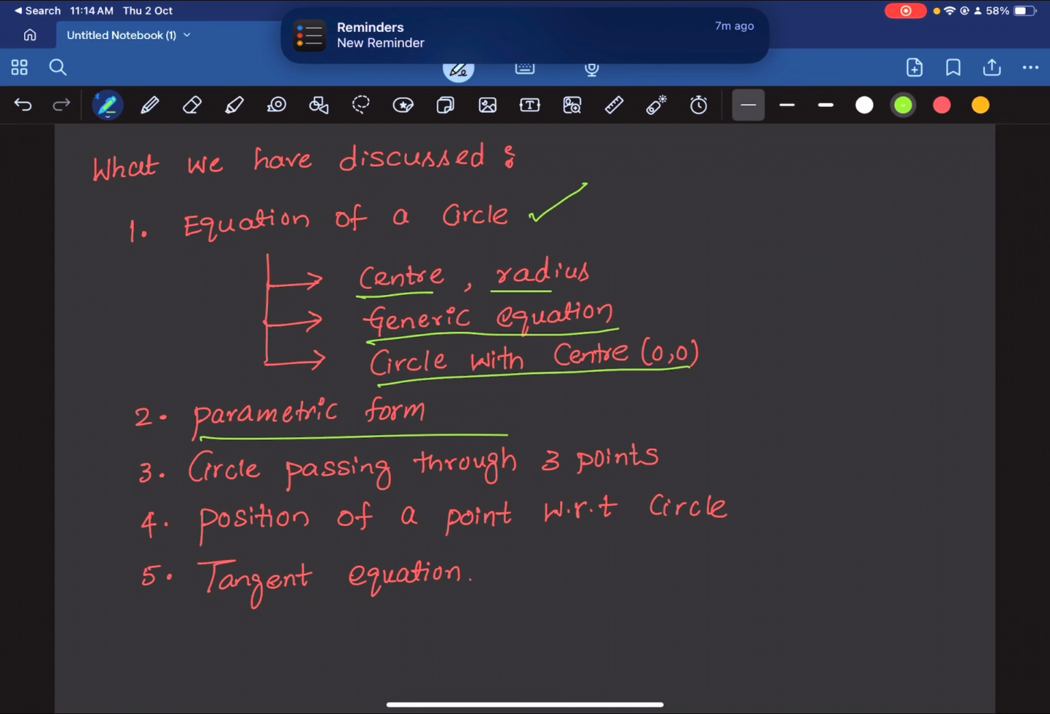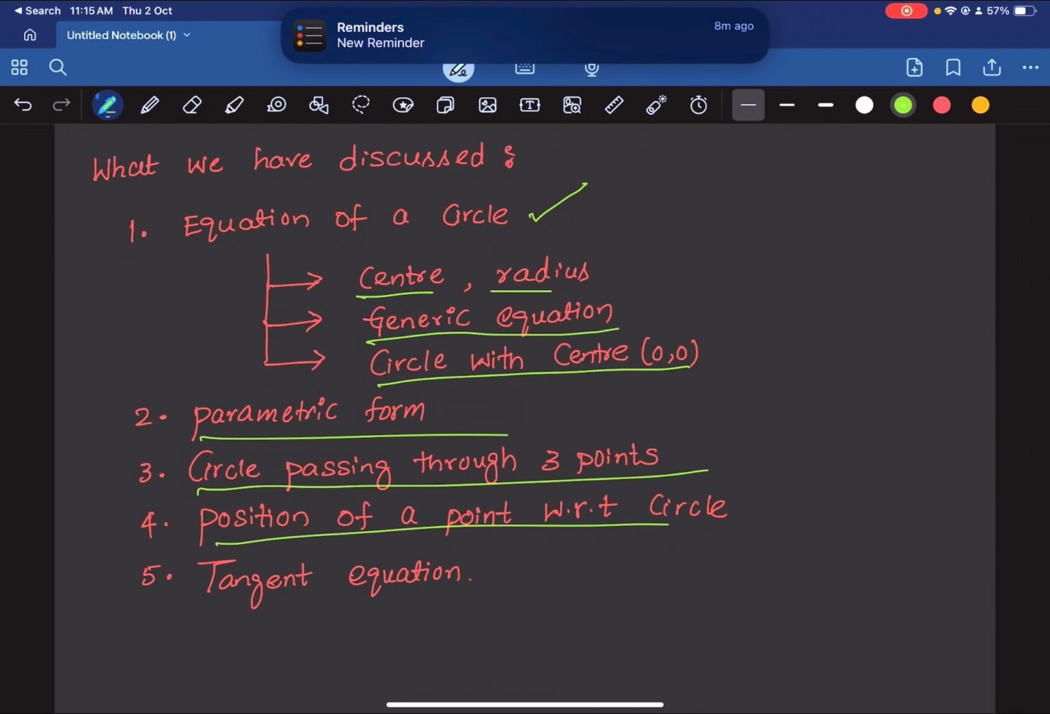Circle passing through 3 points. The first approach and the second approach. First approach is where you blindly substitute the coordinates into the equation of the circle and you get 3 equations, solve those 3 equations to get g, f and c. And the second approach is to find the circumcenter and then the circumradius and then substitute in (x minus h) whole square plus (y minus k) whole square is equal to r square. And the fourth thing is the position of a point with respect to a circle. Alright. S(x, y) greater than 0, the point lies outside the circle, less than 0 inside the circle, equal to 0 on the circle.